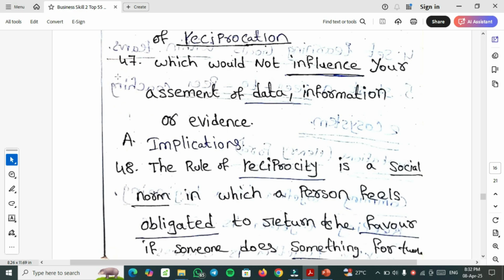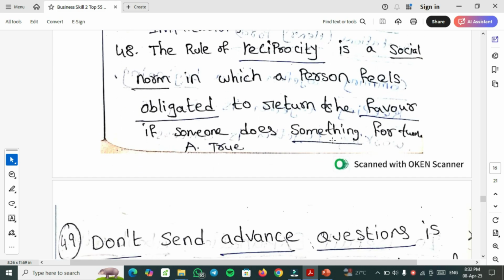So another question, 47th one, which would not influence your assessment of data, information or evidence? So right answer will be implications. 48th one, the rule of reciprocity is a social norm in which a person feels obligated to return the favor if someone does something for them. So this is reciprocity and the right option for this is true. This is a true or false question, you have to select the true.